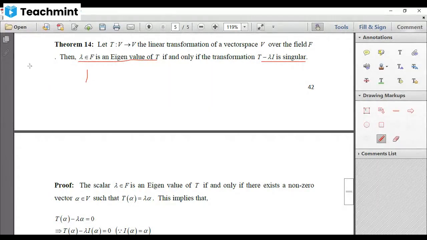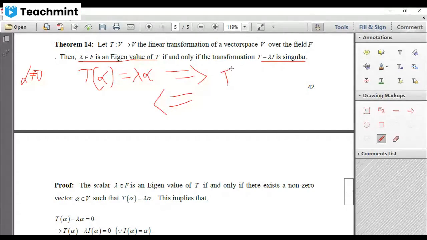If there exists a non-zero vector alpha in V satisfying the condition T of alpha equal to lambda alpha. Then we have to show this is true if and only if, since there is an if and only if, we have to prove both ways, T minus lambda I is singular. That is, T minus lambda I of alpha is equal to 0. That is what we have to show.